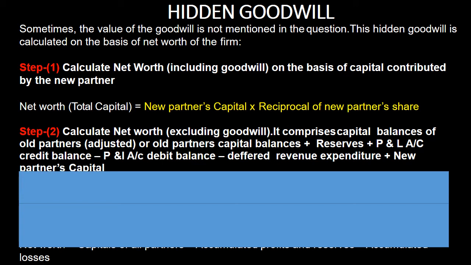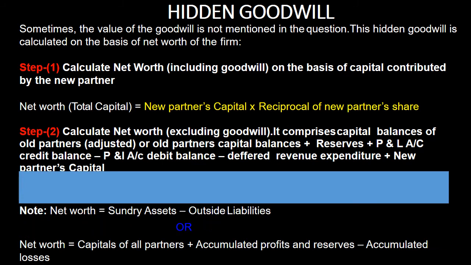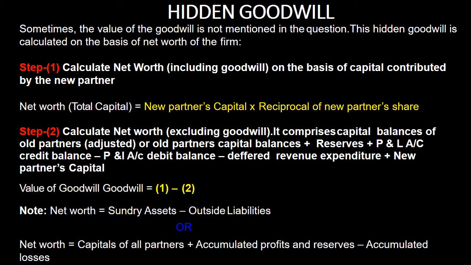After computing actual capital or net worth actually in the business, your next step is to compute goodwill of the firm. But first we must know net worth can also be computed by the formula sundry assets minus outsiders' liability, or capital plus accumulated reserve minus accumulated losses. Now goodwill, finally the last step, how we can compute hidden goodwill. That step is step number 1 minus step 2. It means the capital which is computed by taking new partner's capital as base less actual capital of the firm.